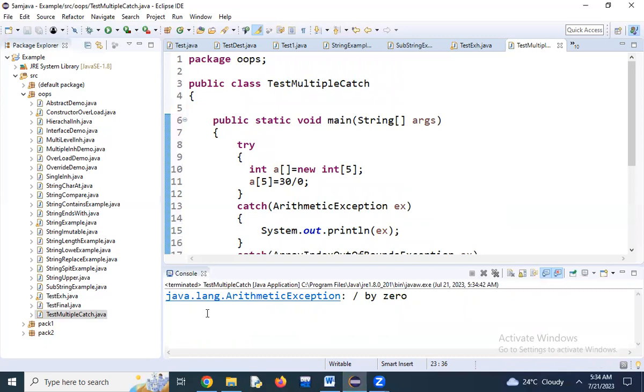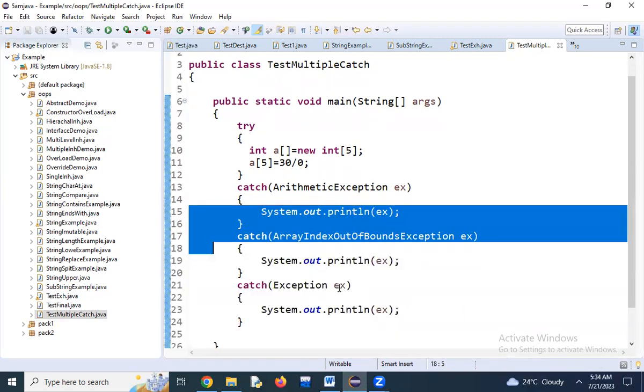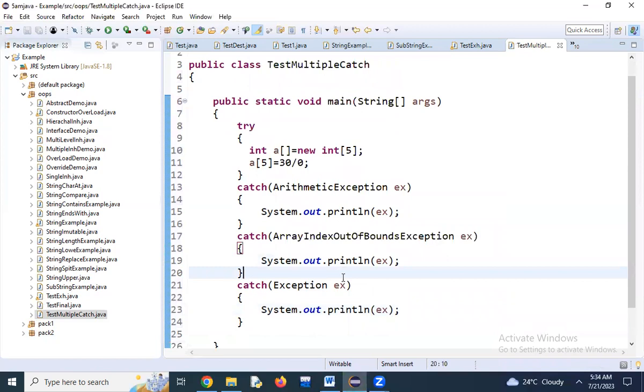Click on OK. Java dot lang dot arithmetic exception.